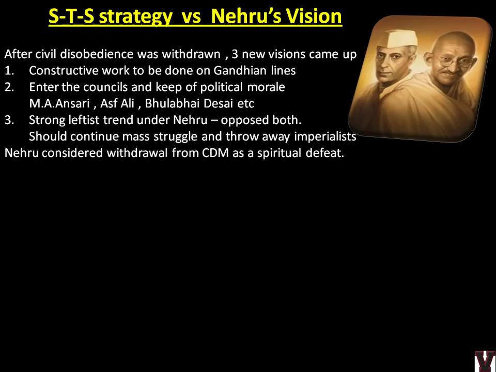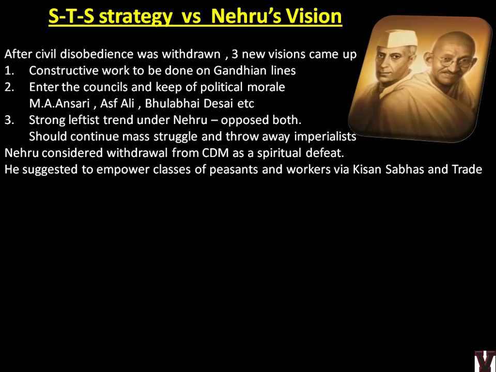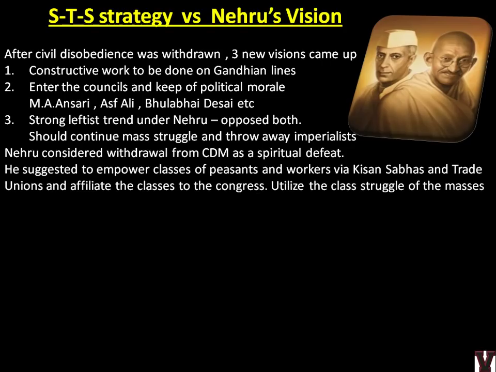Nehru considered withdrawal from CDM as a spiritual defeat. He suggested to empower classes of peasants and workers via Kisan Sabhas and trade unions. So he is talking everything about mass struggle. He wants to empower the masses and bring them together. Trade unions and affiliate the classes to the Congress. Again telling the same thing: bring everyone together and link it with the INC. Utilize the class struggle of the masses.